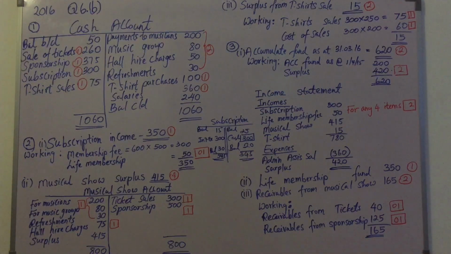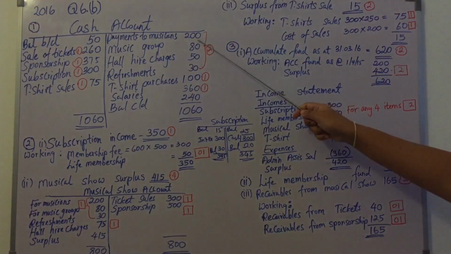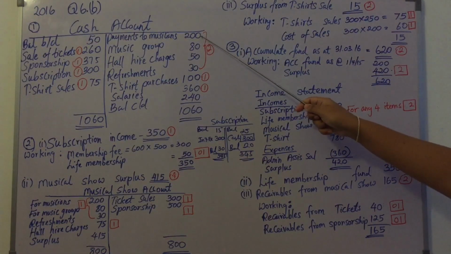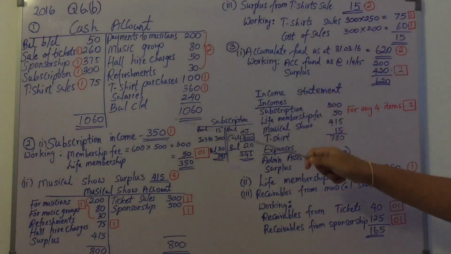Hi everyone, in this video I am going to explain how to find the answer for question number 6 part B of the 2016 paper on not-for-profit making organizations. So the requirements of the question are cash account for the year ending 31st March 2016 and the subscription income